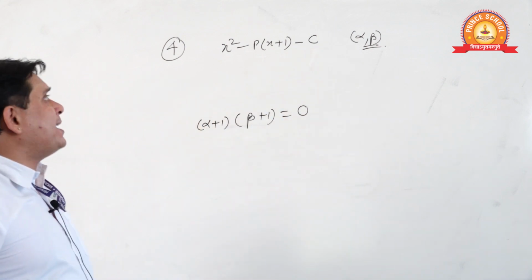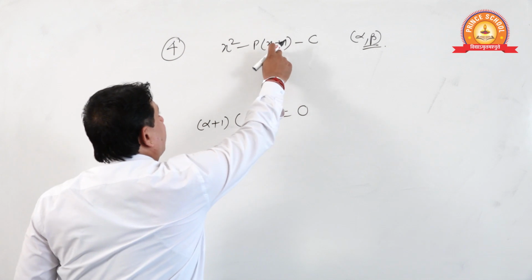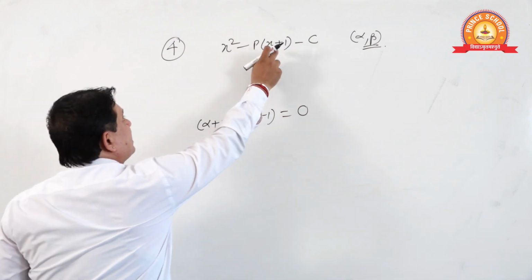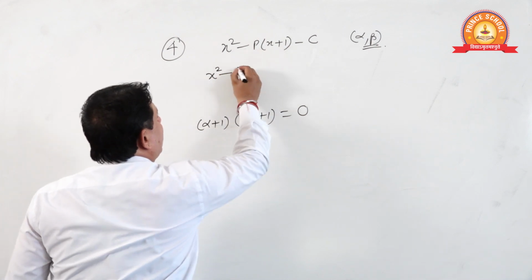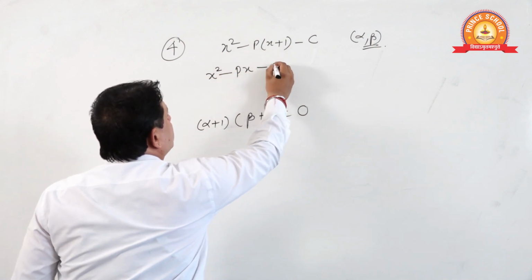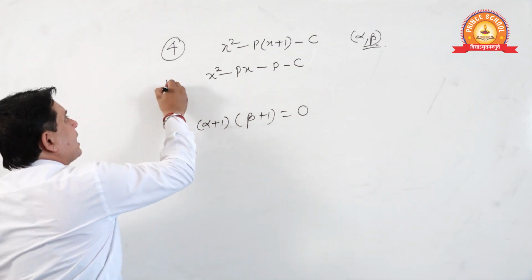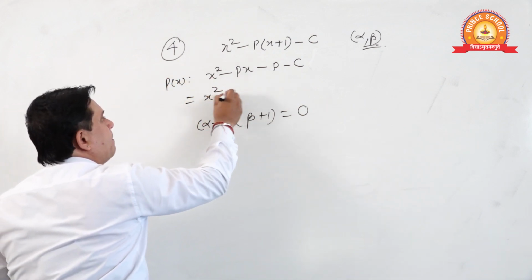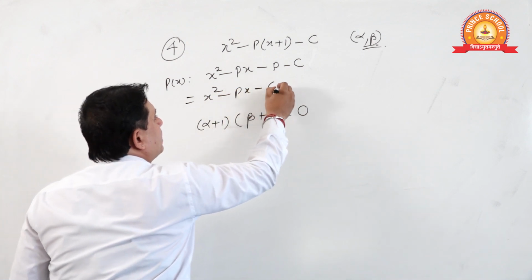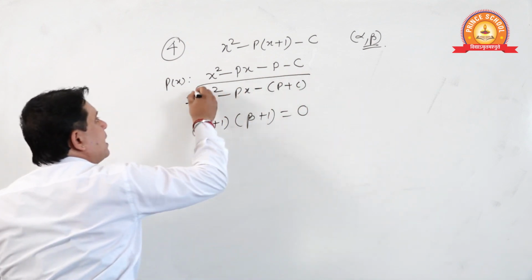Students, see what is actually happening here. This is the polynomial x square minus, multiplying inside, px minus p minus c. Actually this is the polynomial x square minus px minus p plus c.